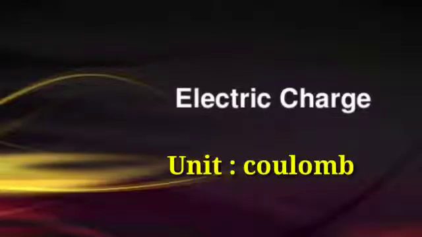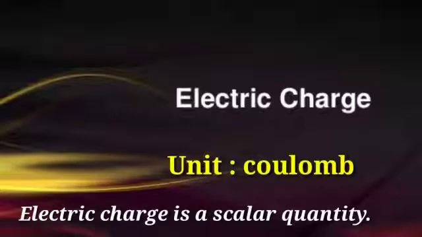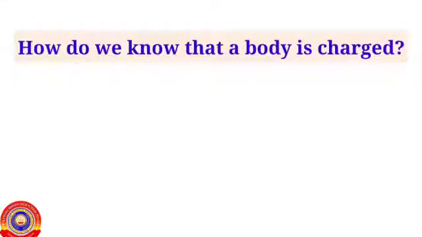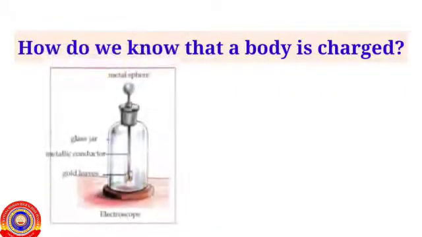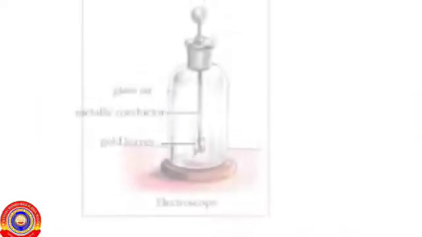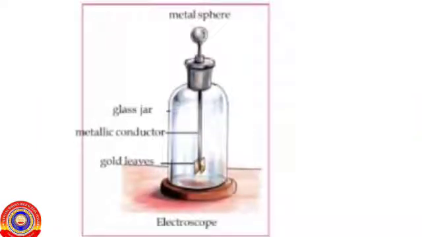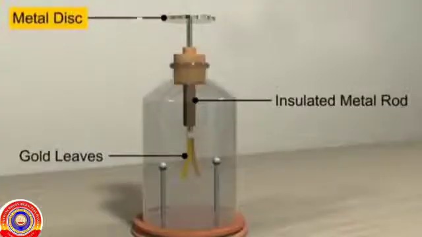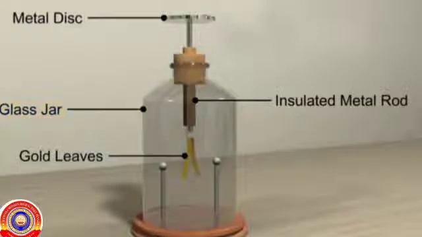The unit of electric charge is coulomb. Electric charge is a scalar quantity. How do we know that a body is charged? Yes, for that we use an electroscope. Electroscope is the instrument to know the presence of static electric charge. Observe the figure. Can you identify the parts? Metal sphere, glass jar, metallic conductor, and gold leaves.